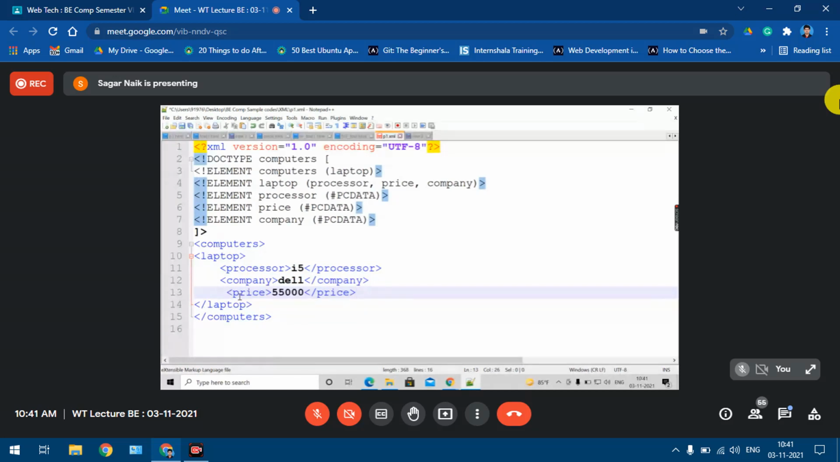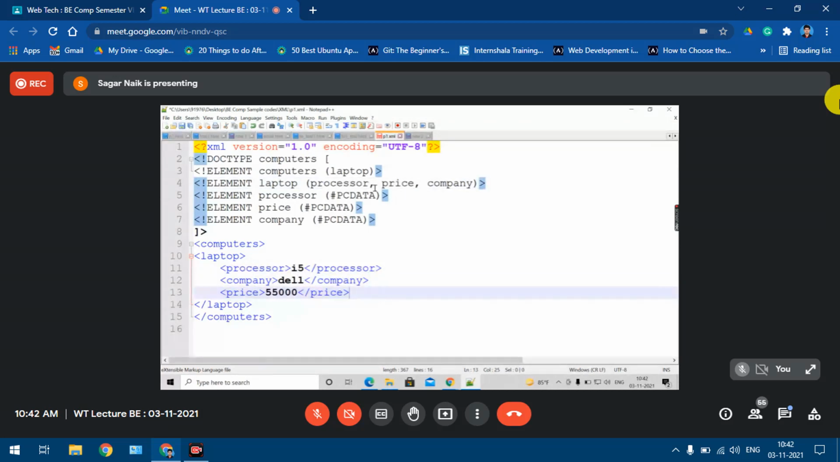What I've done is, in DTD I am saying this should be the order: processor, price, company. But here I am saying processor, company, price, so there is a change in order, right? Again, if you consider this XML file, it is well formed. It is as per the syntax rules. But if I check the validity, is this file as per this DTD? No. Why not? Because of this order. In DTD I am saying processor, price, company, here I am saying processor, company, price.